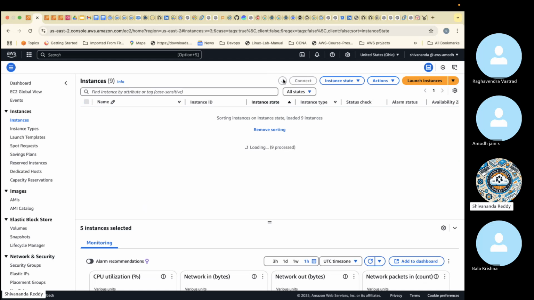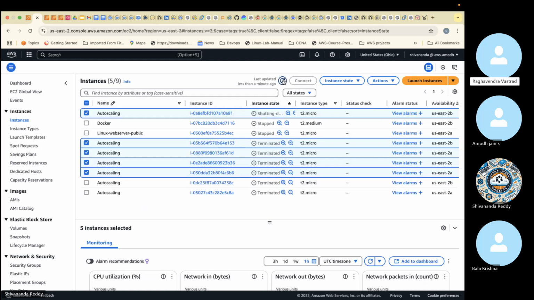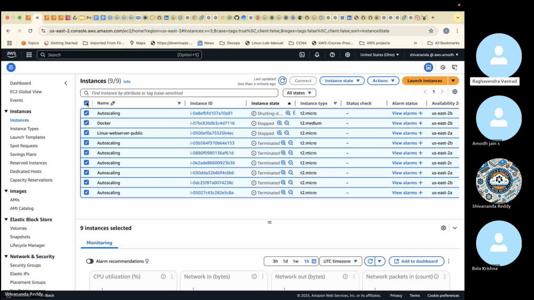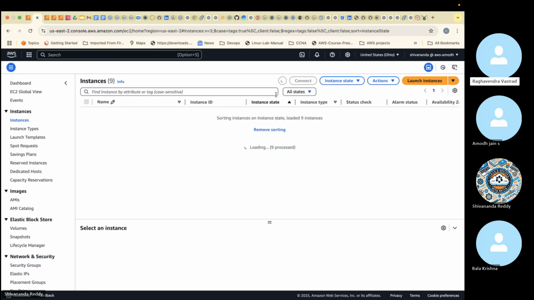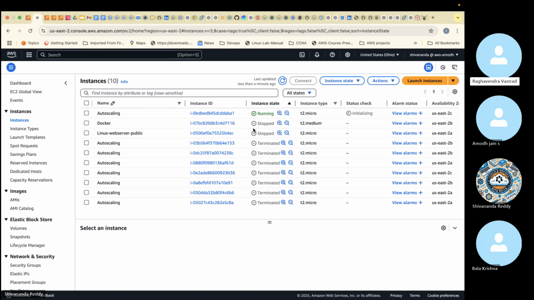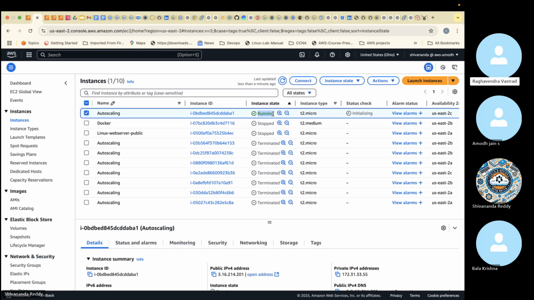If I refresh, as per your setting, it should run only one. There is not much traffic. Then why is it launching five again, sir? It should launch only one instance. Now it's launched one only. See, correct, launched automatically.